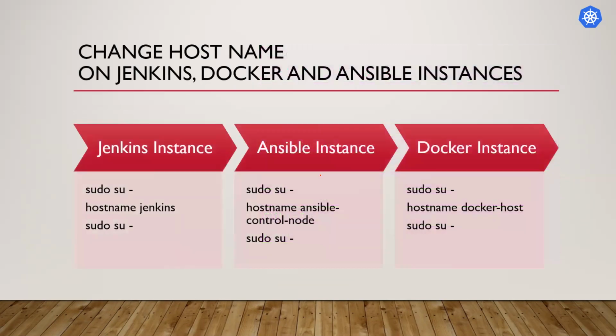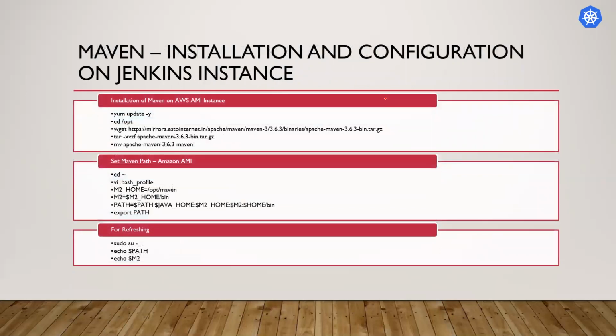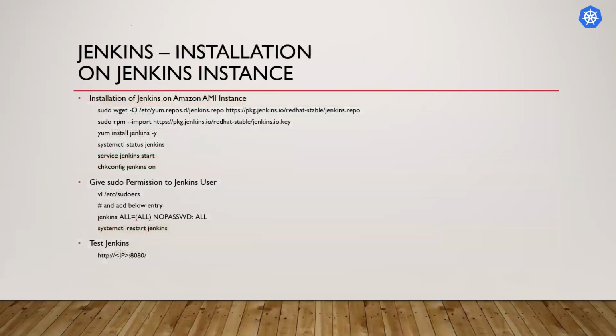So you can see here we'll use three instances: Jenkins, Docker, and Ansible. The first step is changing the host name. In the second step we'll install Java on all those instances, because Java is required everywhere. After installing Java, we'll install Maven only on the Jenkins instance, and Jenkins will also be installed on the Jenkins instance only.